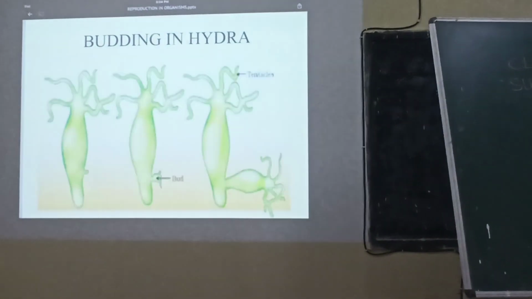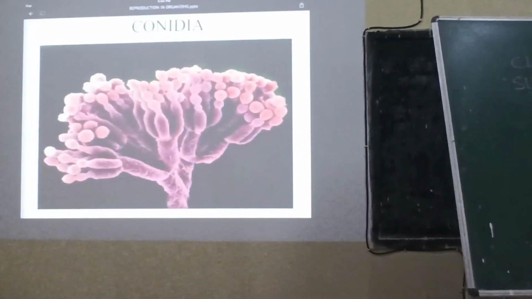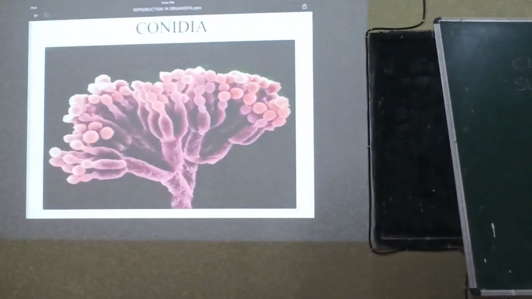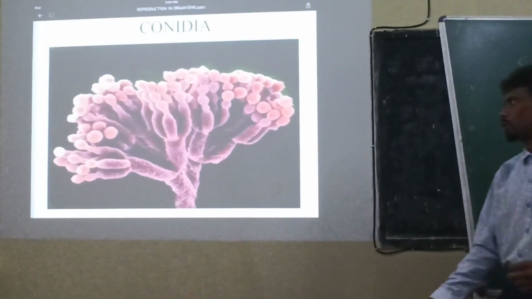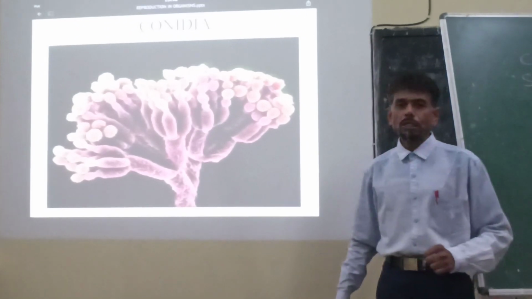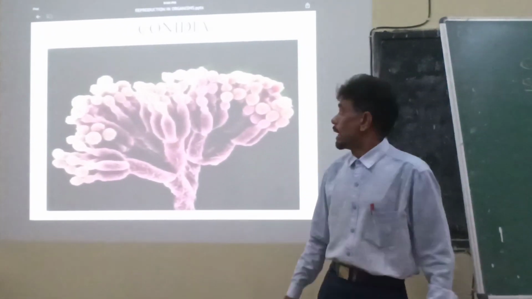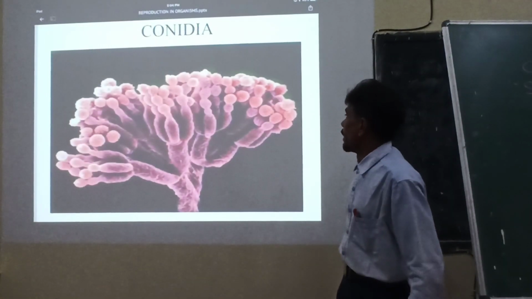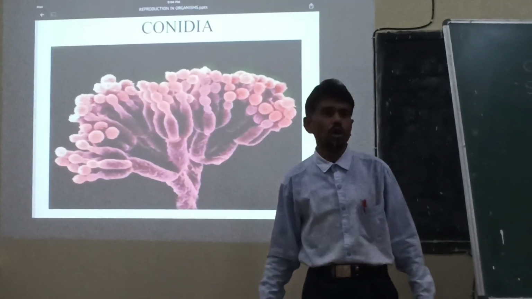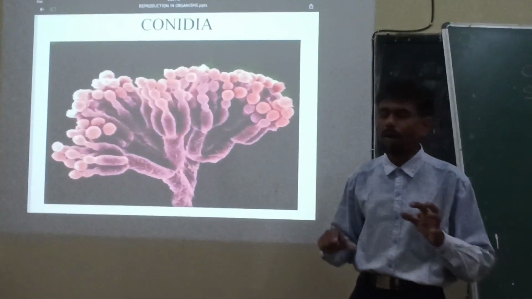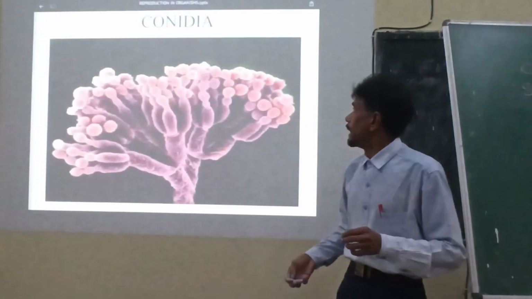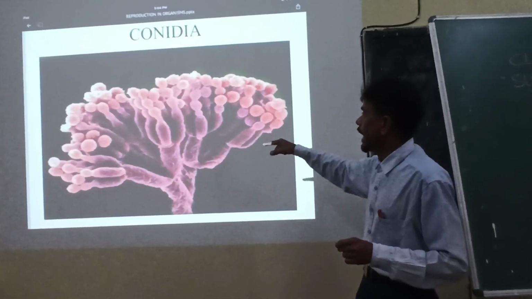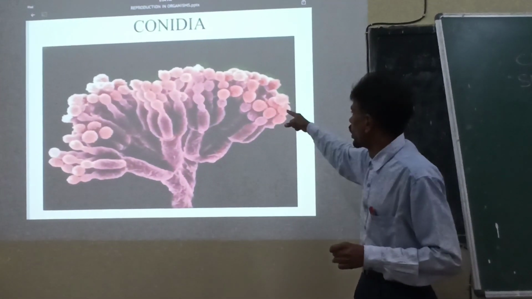Next type of asexual mode of reproduction we see in the case of fungus. This process of asexual reproduction we call development by means of conidia. What is conidia? Here you have to remember what conidia is. Conidia is exogenously produced.